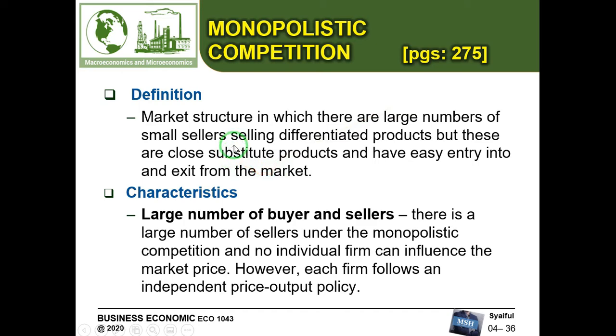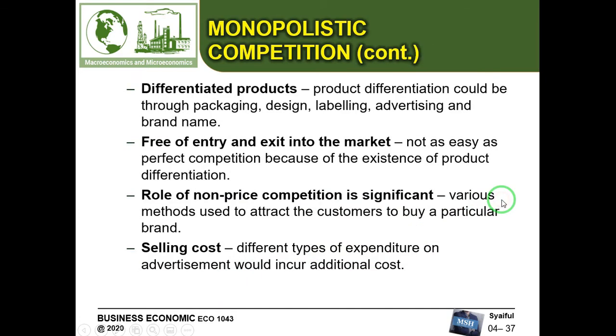Okay, you can refer to your textbook page 275 regarding this monopolistic competition. And characteristic number one is the large number of buyers and sellers. So there is a large number of sellers under this monopolistic competition, and no individual firm can influence the market price. However, each firm follows an independent price-output policy. Characteristic number two is differentiated product. So their product can be differentiated regarding their packaging, design, labeling, advertising, and brand name.